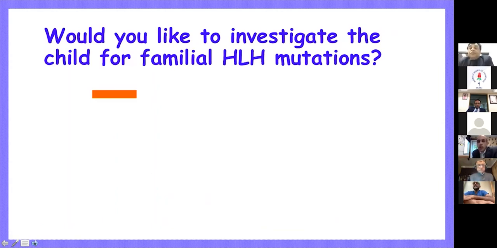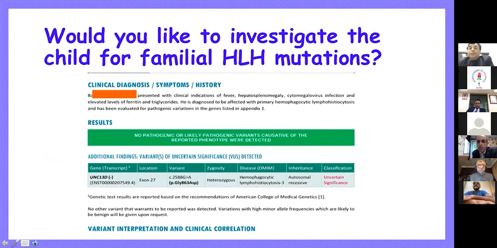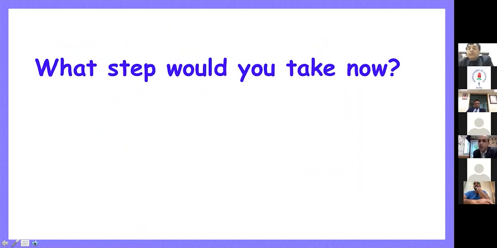Do you want to look for genetic conditions in these patients? Ideally, they say that every HLH child should be evaluated for an underlying genetic disorder, and I'll come to that. In this patient, because of the very young age and a severe HLH manifestation, we did evaluate. We found a heterozygous HLH mutation, not a homozygous mutation, which was reported as uncertain significance. Because there was only this heterozygous and not a homozygous mutation, we decided to keep this child under follow-up.